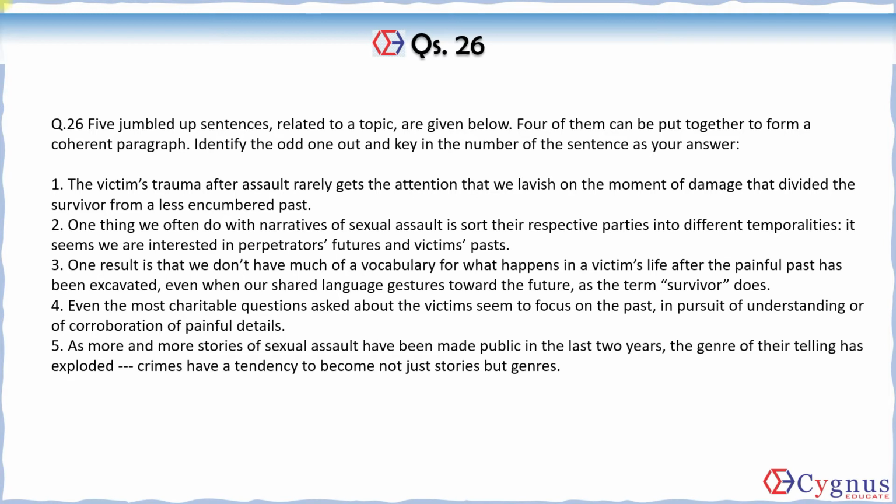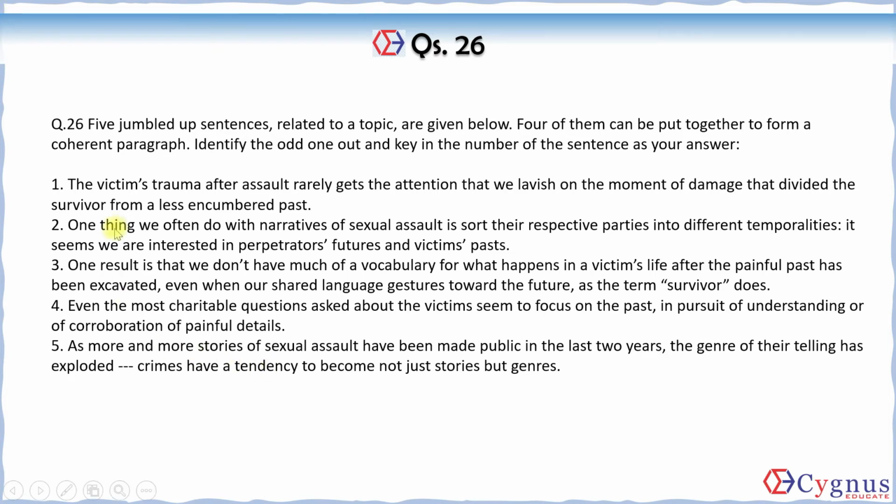The genre has exploded. So there are innumerable stories about sexual assaults because these cases are being made public, and this storytelling has become a trend. So this can be our opening sentence. Fifth one is our opening sentence, that how the stories of sexual assault have become a genre. They become a kind of literature.